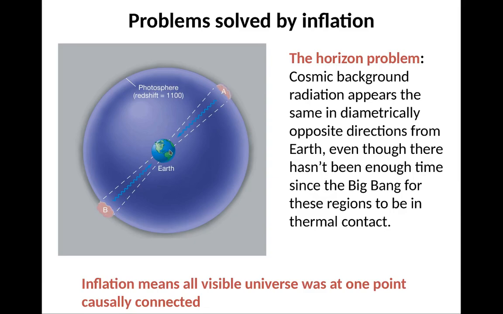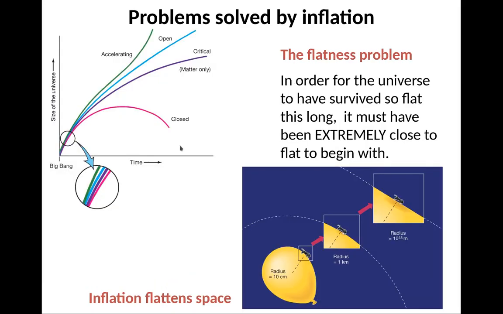Because we're seeing it right now. So these points are not in thermal equilibrium, yet they know about each other. How is that possible? Well, that means that at one point, these things had to be far closer than they are now. In order to make that happen, you had to have a time when they were right next to each other. And now they're moving much further apart.